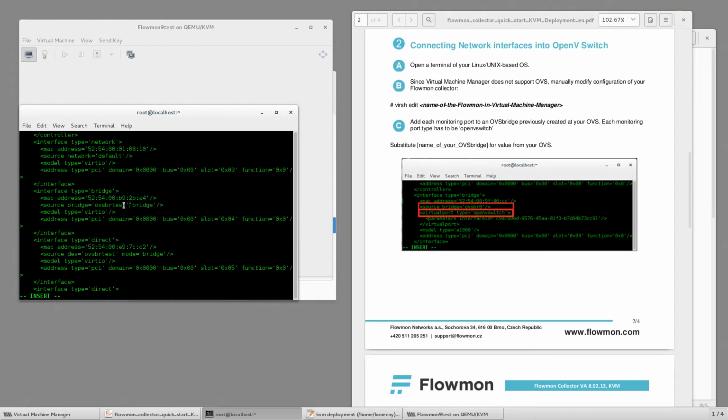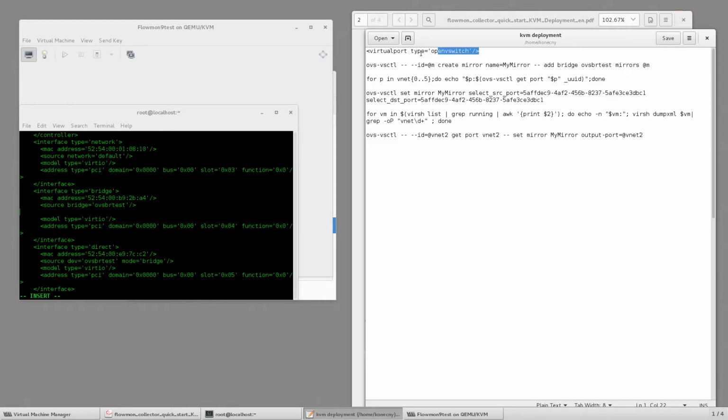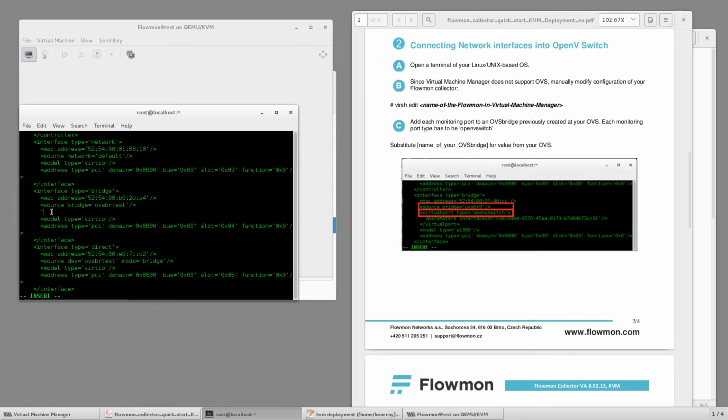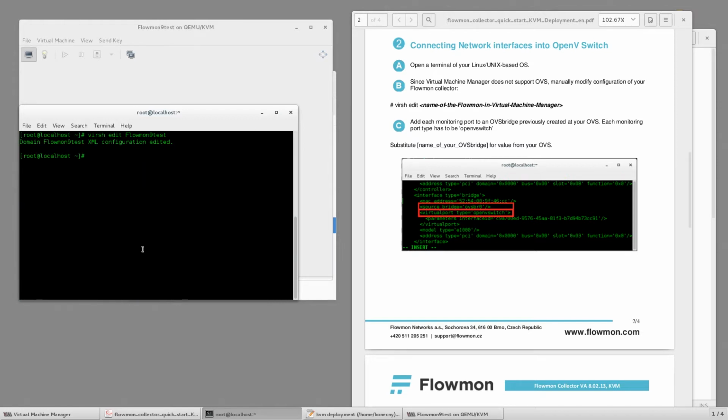So the source bridge would be OVS bridge. Let's just rename it. Use the command from the deployment guide. Copy and paste, simple as that. Right, and we need to replicate this for all of our interfaces. That's it. We can now go ahead and save it and follow the further instructions from the deployment guide.